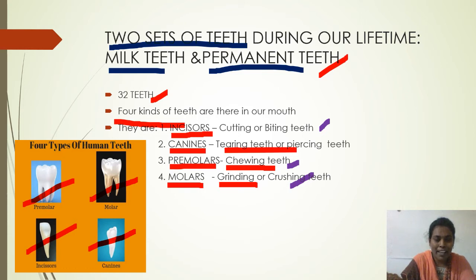And what is the main function of teeth? They chew the food we eat. Because of chewing, the food gets digested easily inside the mouth. Before we swallow the food, we have to chew it properly. Some amount of mucus substance is released whenever we are chewing the food. That is called saliva.